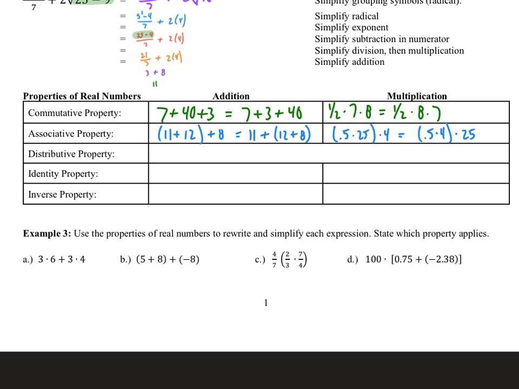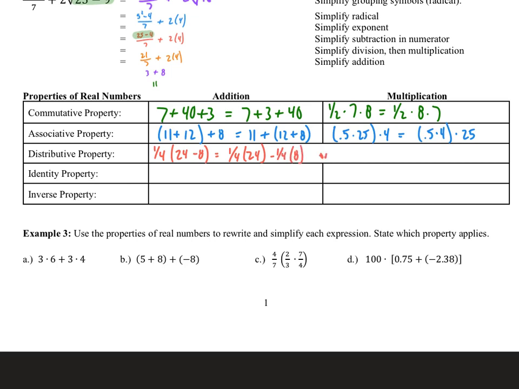Distributive property. If I had something like 1/4 times 24 minus 8, one way I can deal with that is to say that's equal to 1/4 times 24 minus 1/4 times 8.